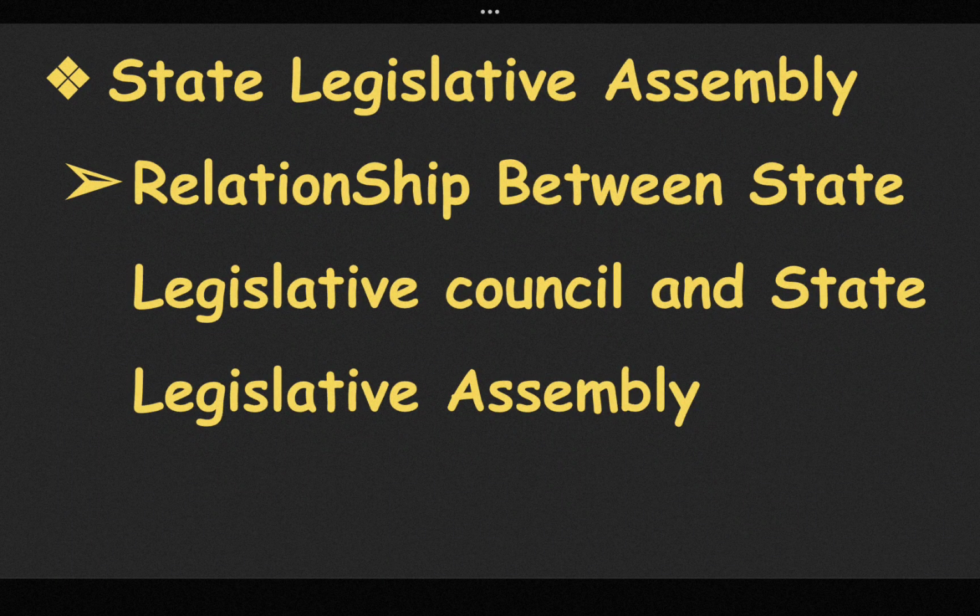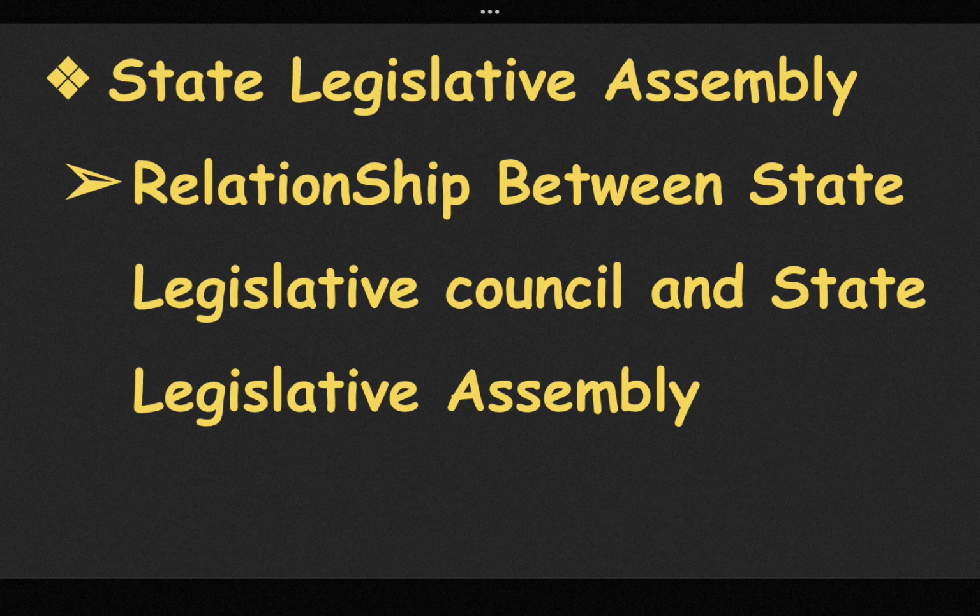Now let us discuss the relationship between the state legislative council and the state legislative assembly. Generally speaking, the legislative assembly is considered superior to the council, as the existence of the council depends on the wishes of the legislative assembly.